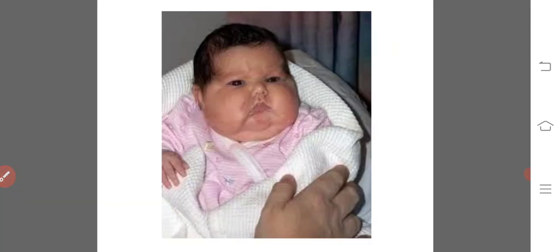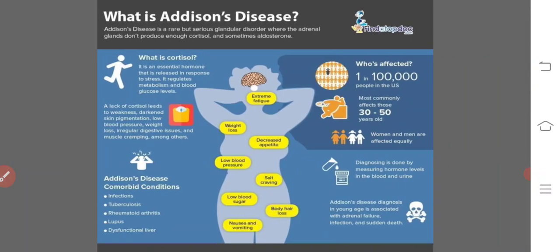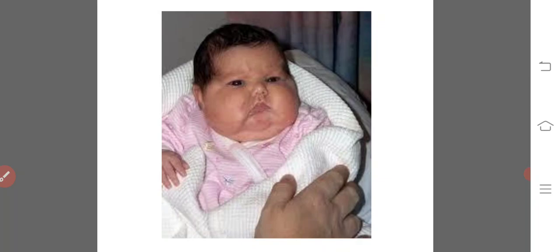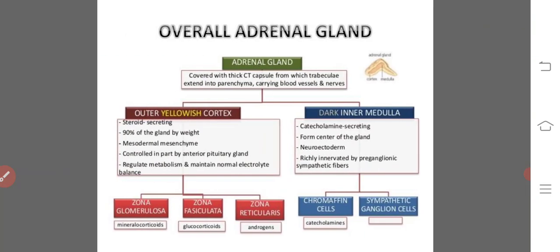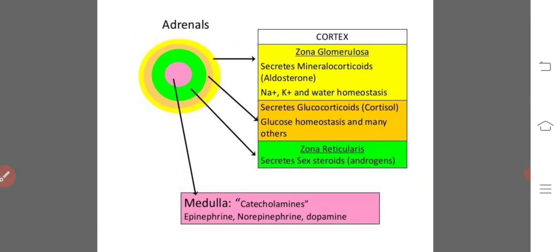So this is the baby with Cushing syndrome. If a child is affected with Cushing syndrome, these are the features. Then if you look furthermore, there is another region where you can see the zona reticularis.